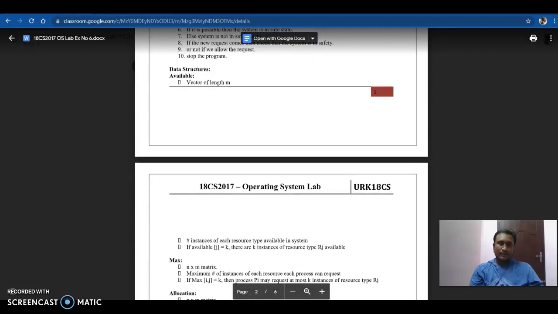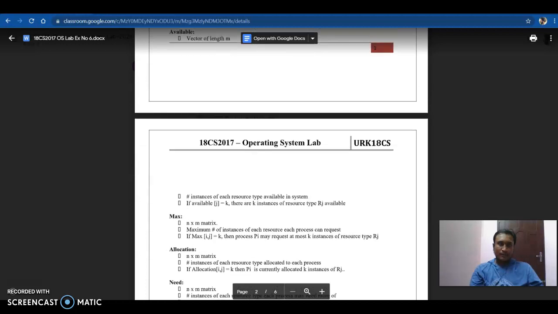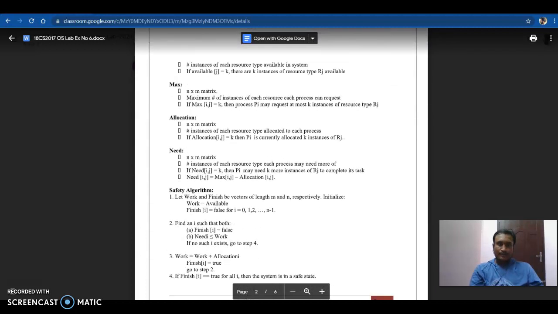Data structures: Available is a vector of length m, giving the number of available instances of each resource type in the system. If Available[j] equals k, then there are k instances of resource type Rj available. Maximum is an n×m matrix giving the maximum number of instances of each resource that each process can request.